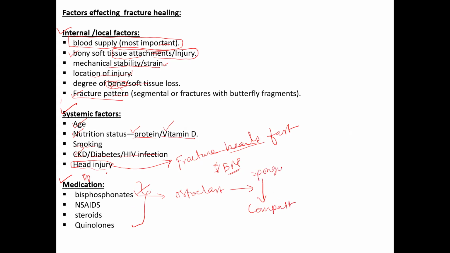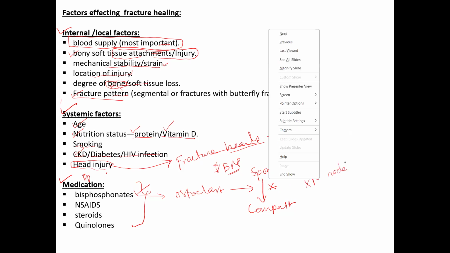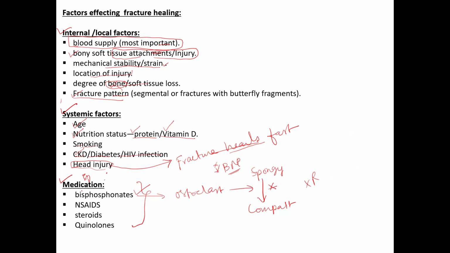Osteoclasts are responsible for resorption of the spongy bone and formation of compact bone. This step will get affected, so remodeling gets inhibited. So we are not supposed to give bisphosphonates after the fracture.